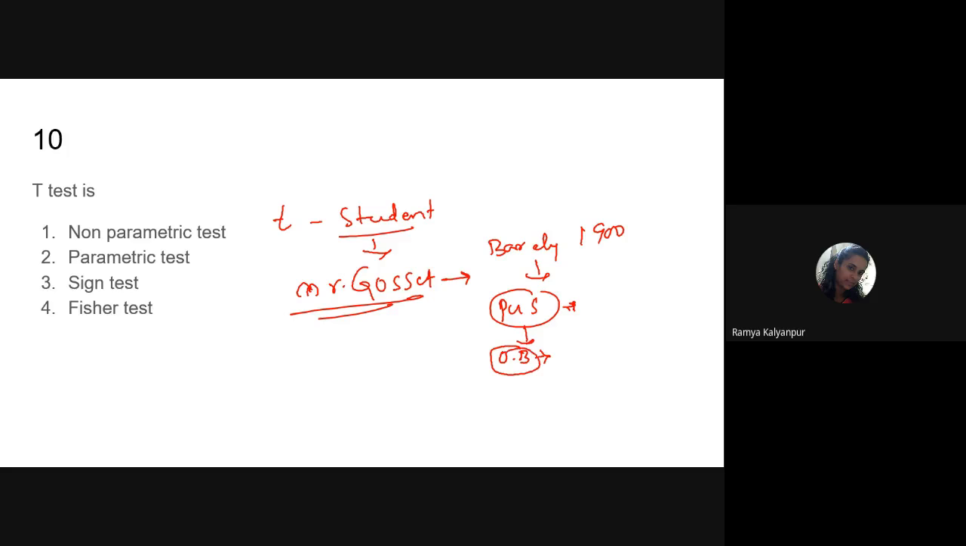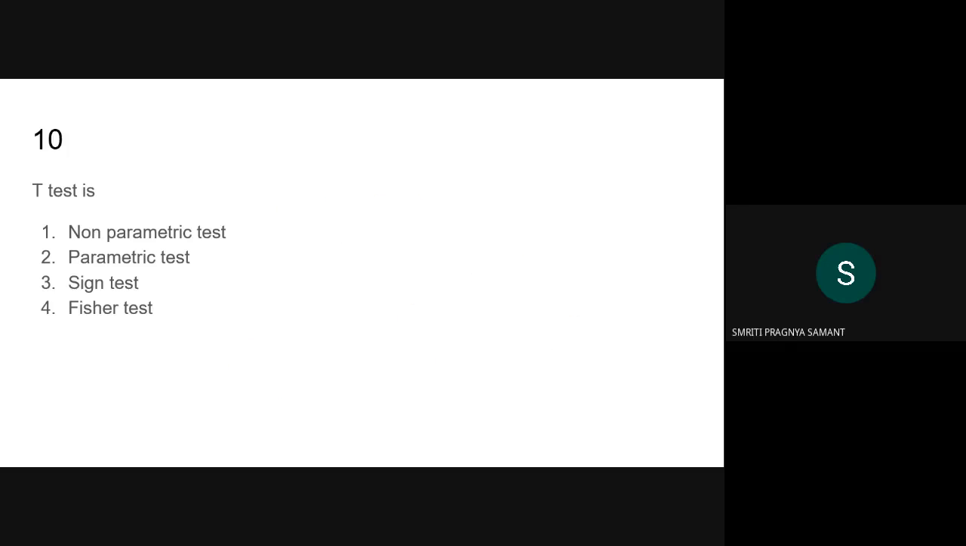So, just not to reveal his identity, Gossett put his name as "Student" whenever he published. The publishers were very impressed by the papers, and finally they contacted Gossett. Later the test or formula which he gave to identify the difference in the mean of the two groups was termed the Student t-test. So "Student" is nothing but the pen name or alternate name for Mr. Gossett. Clear, Smriti? Yes, ma'am.